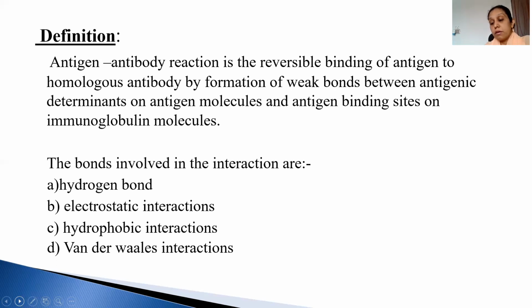The antigen molecule binds on the determinant side with the antibody on the antigen binding side. So it's a reversible process. What kind of interactions are there? The bonds involved are hydrogen bonds, electrostatic interactions, hydrophobic interactions, and van der Waals forces.